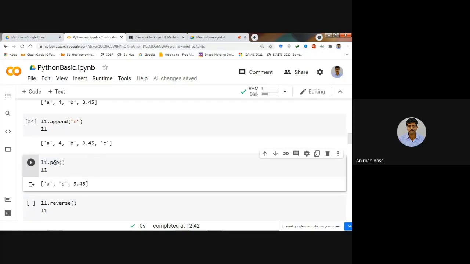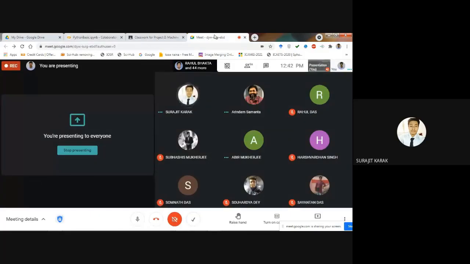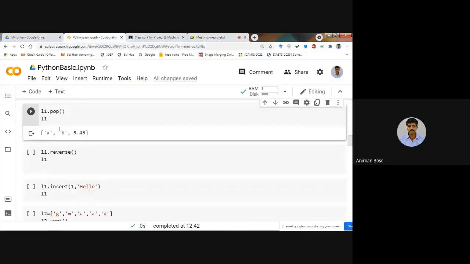Sir, when we append, the value comes at the end. If I want to add in the middle, what should I do? See, I have already told you that it is an ordered thing. So if you want to add it somewhere in the middle, then you have to give that particular index, and for that generally the command is insert, not append. Okay, I'll show you that. I'll show you this part, how to append and how to eliminate.